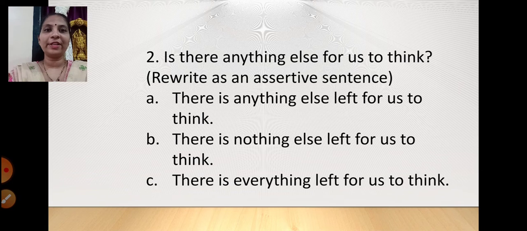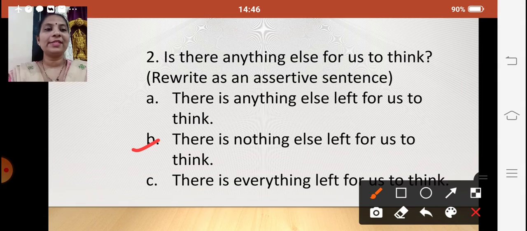If your interrogative sentence is a positive one, your assertive sentence, when you transform it, will be a negative one. So over here we have only one negative sentence, and that is B1. There is nothing else left for us to think. So that's the simple rule which you can keep in mind. Positive interrogative sentence, negative assertive sentence. Negative interrogative sentence, positive assertive sentence, affirmative assertive sentence.